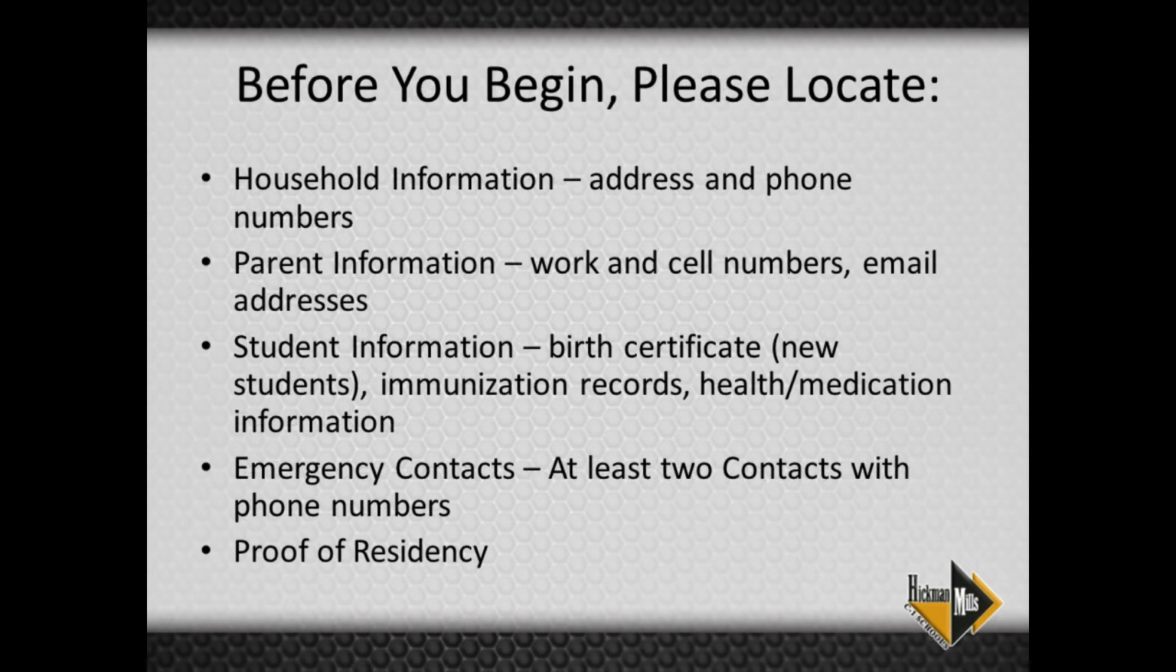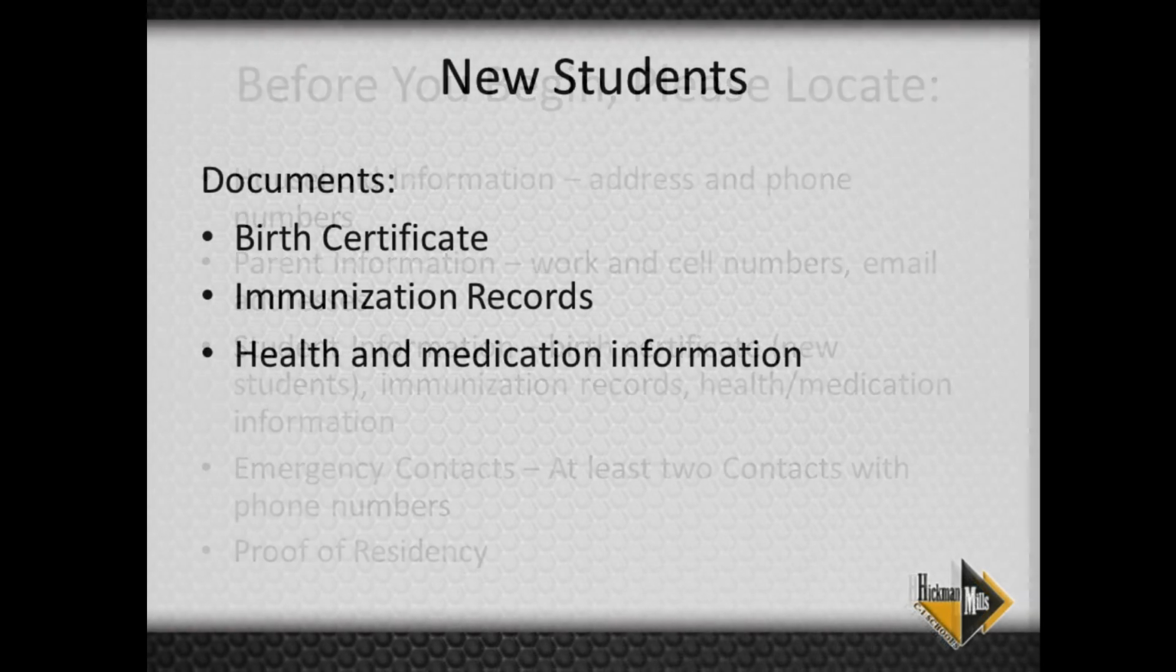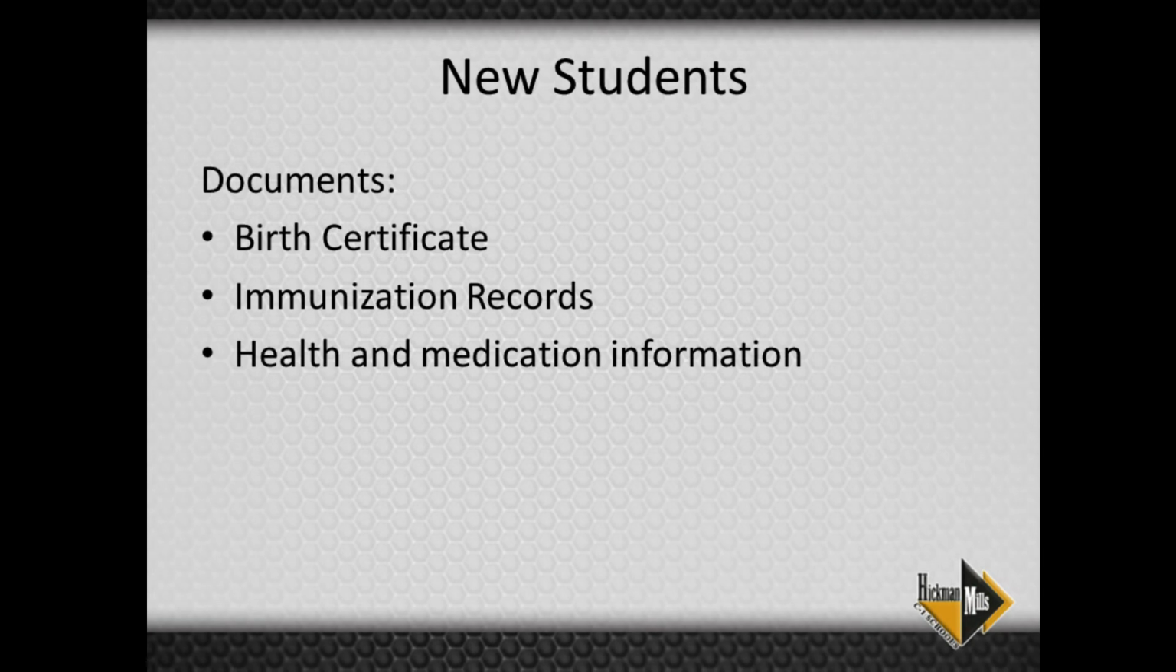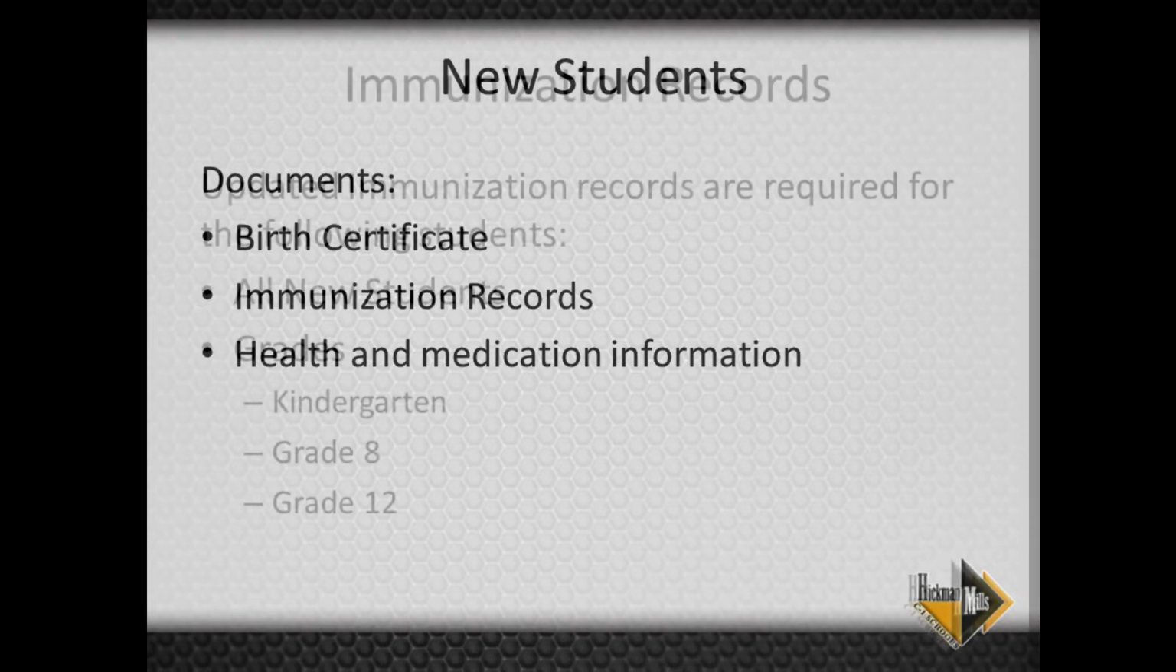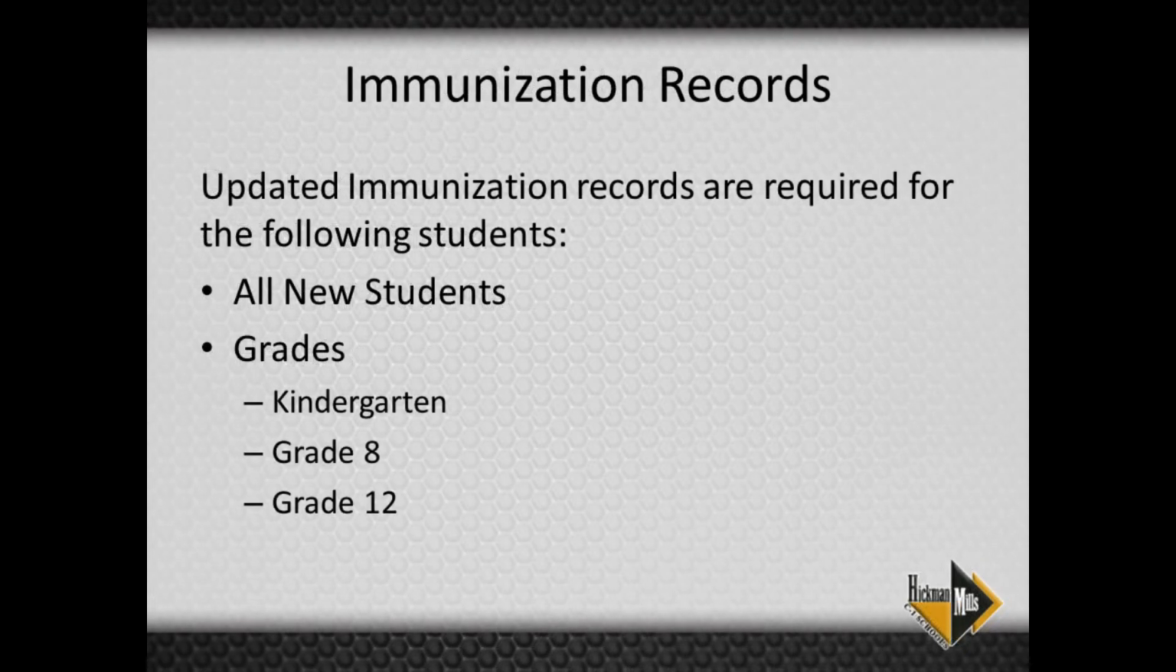Before you begin this annual registration, please be sure to have the following items on hand: your household address, primary phone number, your work and cell phone numbers, and your email address. If you are new to the Hickman Mill School District or are registering a student who did not attend during the previous school year, please be sure to have the student's birth certificate, immunization records, and health and medication information available. Immunization records are required for any new student or returning students in kindergarten, 8th, or 12th grades.